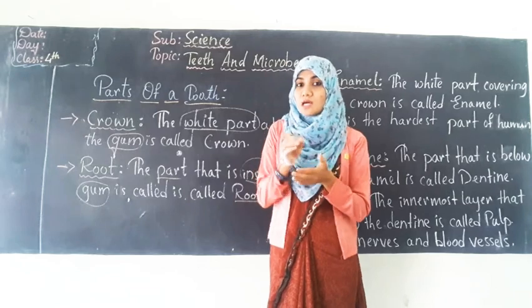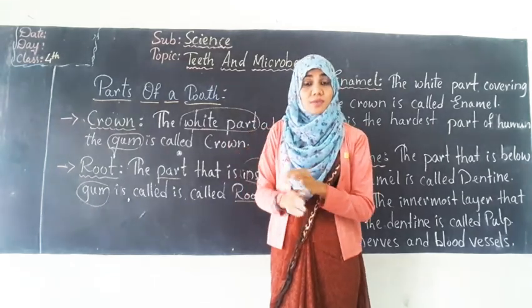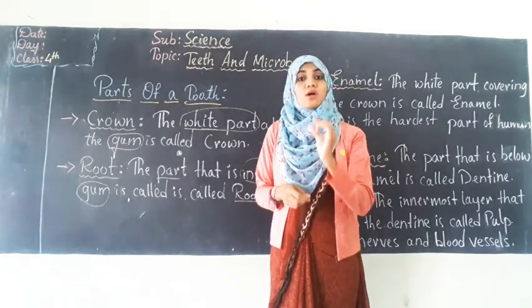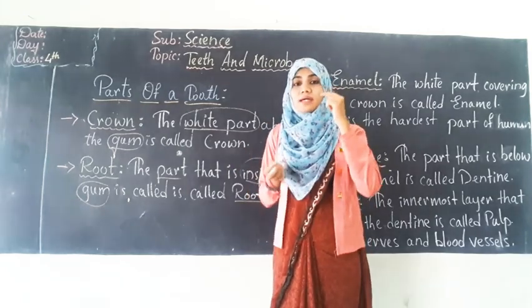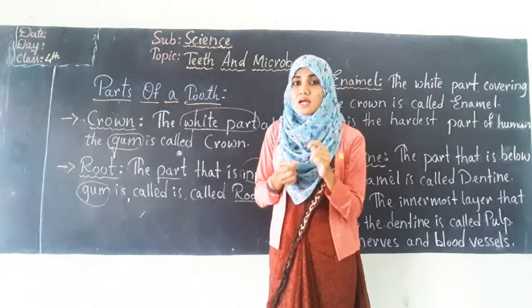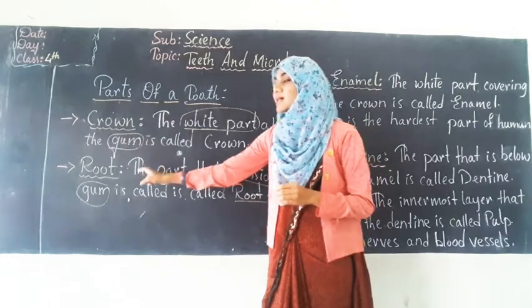Plant का कौन सा हिस्सा हम root कहते हैं? The part which is present inside the earth. जमीन के अंदर जो part होता है, उस plant के part को हम root कहते हैं, right? Similarly in a tooth also, the part of the tooth which is present inside the gum, दांत का वो हिस्सा जो मसूड़ों के अंदर रहता है, that part is called root.